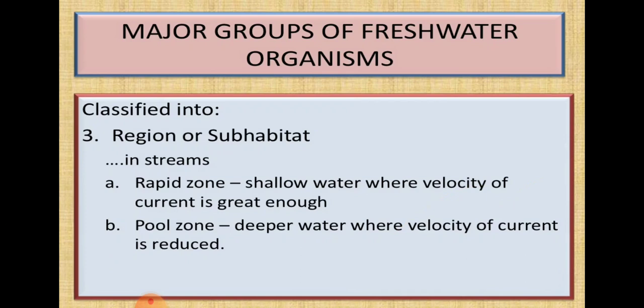So this is the rapid zone, a shallow water body where the velocity of current is great enough. Then the pool zone, another one. So deeper water, the water is so deep where the velocity of current is reduced. So here the velocity of the water current is